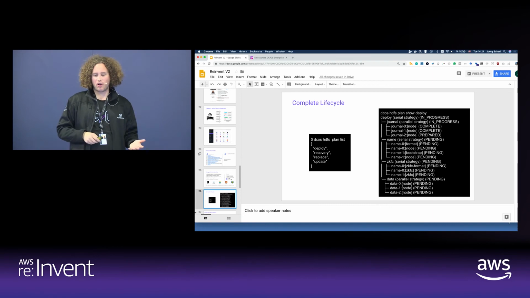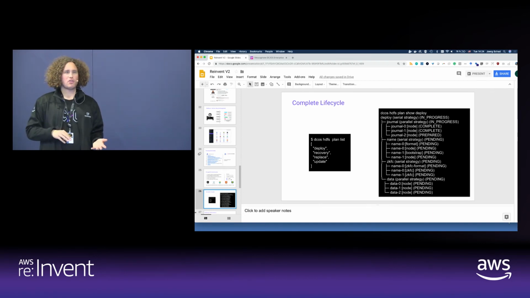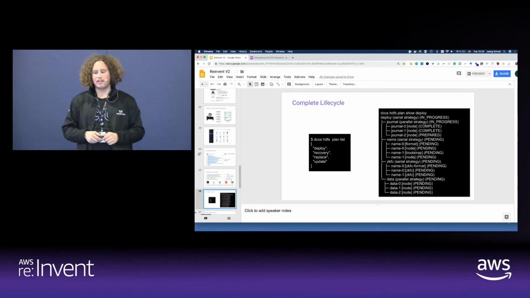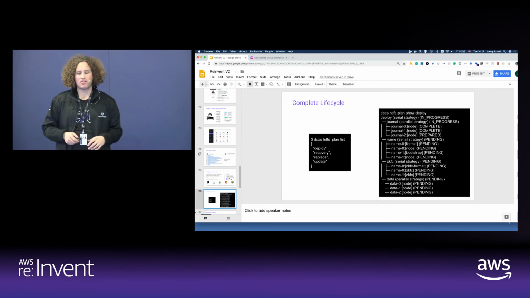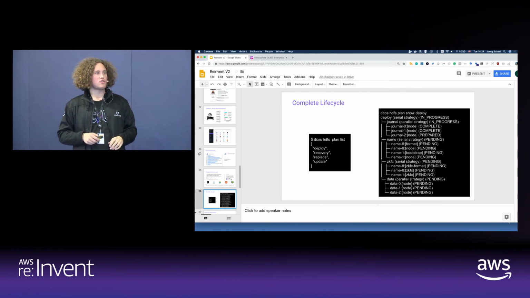I first have to deploy the journal nodes, then I have to deploy the name nodes, then the ZooKeeper failover controller, and then I can start deploying the data nodes. And typically in most organizations, this is knowledge encoded by DevOps or traditional administrators. And I personally feel this is much better encoded into software.